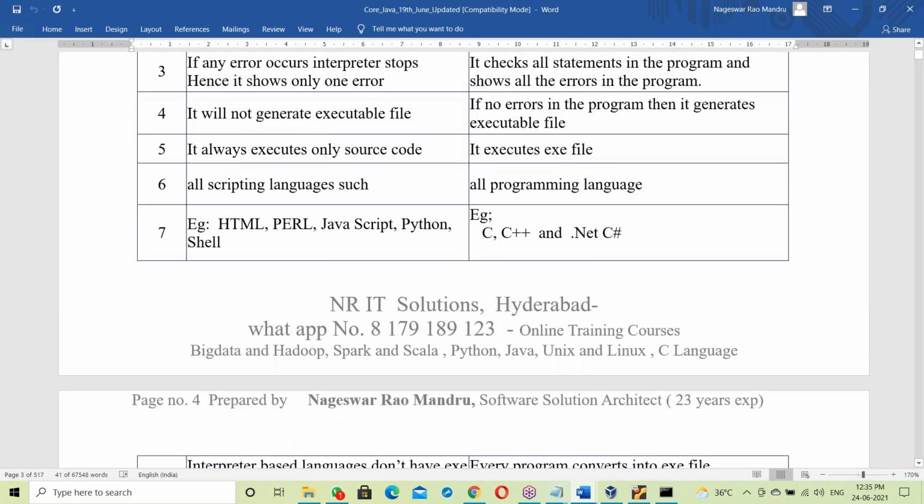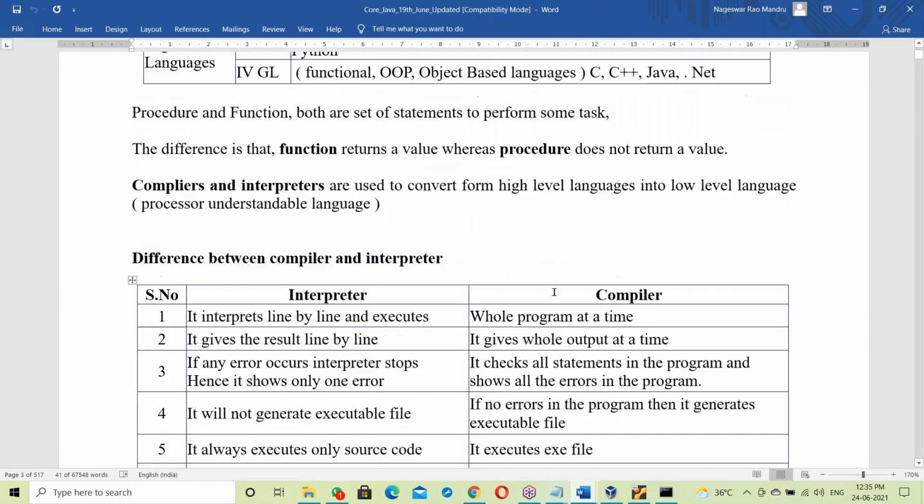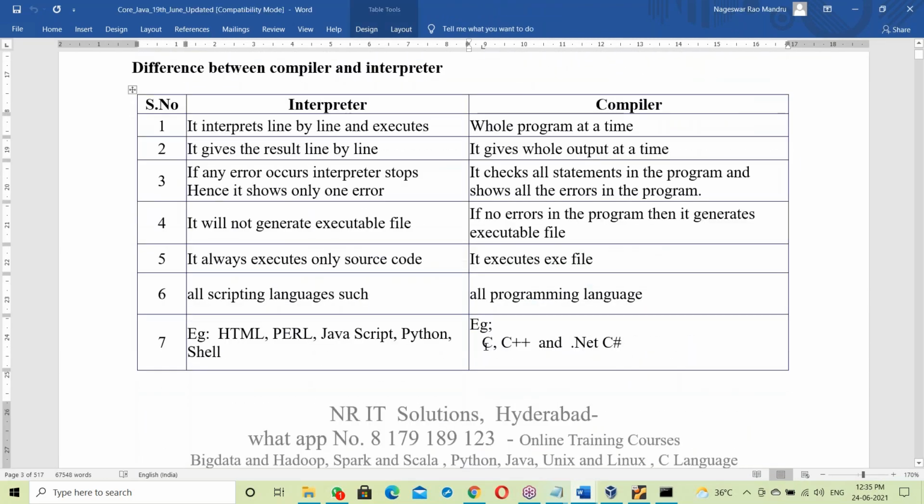Interpreter and compiler differences. Yesterday's topic was the compiler. C++ is compiler dependent. C, HTML, Perl scripting, JavaScript, and Python are interpreter dependent, so these are interpreter-based languages. What are the compiler-based ones? C and C++.